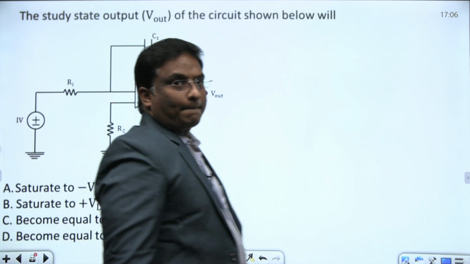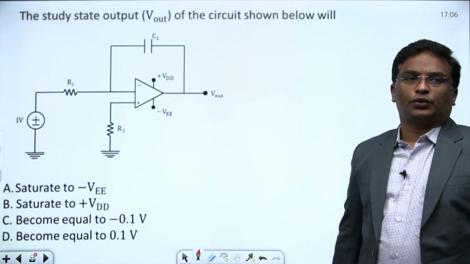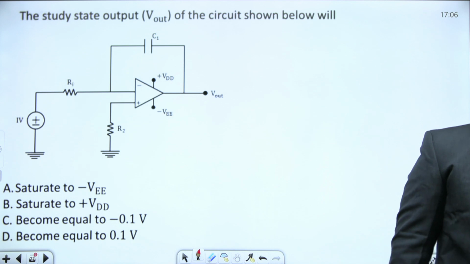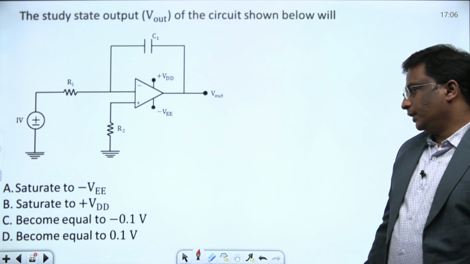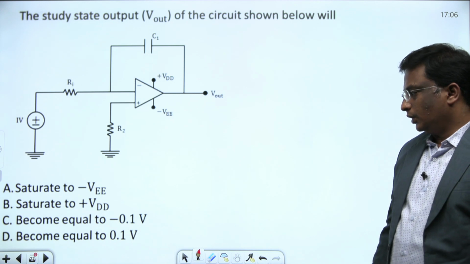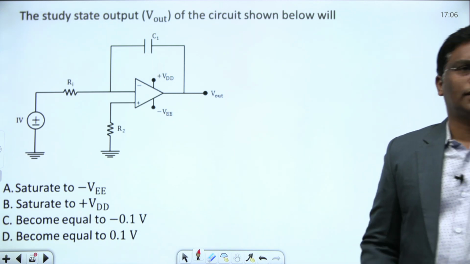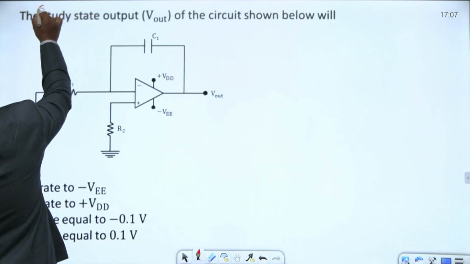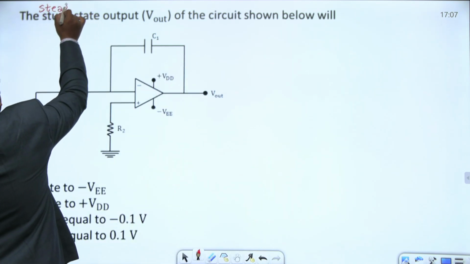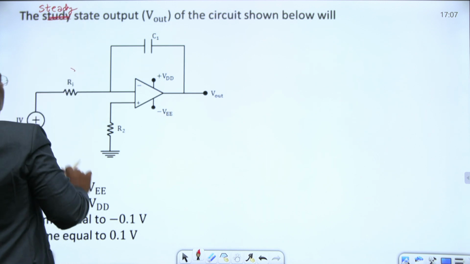Next question: the steady state output V out of the circuit shown will be: it saturates at minus VEE, or saturates at VDD, or becomes equal to minus 0.1, or becomes equal to 0.1. Simple question, we just have to concentrate on the word steady state. Not study, it's steady state, for the steady state output.